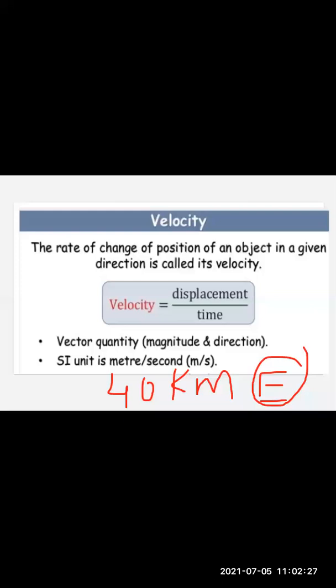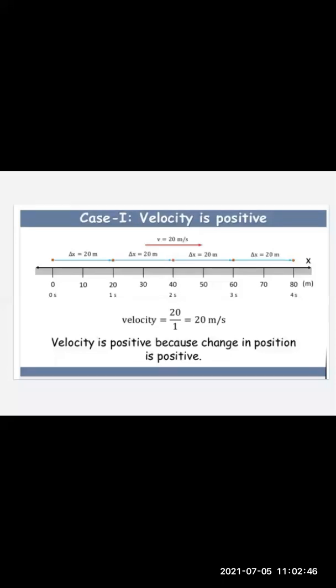The unit of velocity is definitely similar to that of speed. So the SI unit is going to be meter per second. You can also say kilometer per hour. Now let us see a few cases. The first case is velocity is positive.